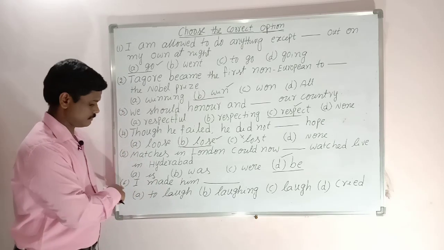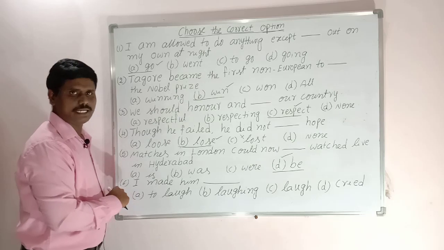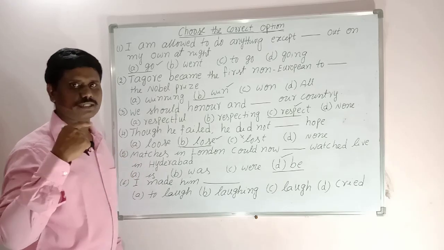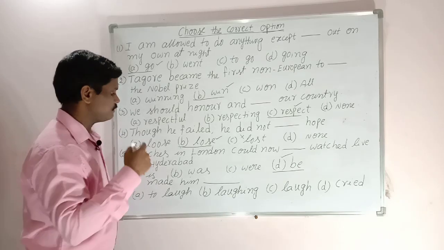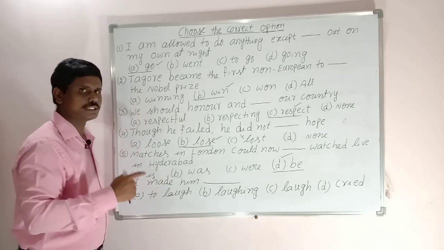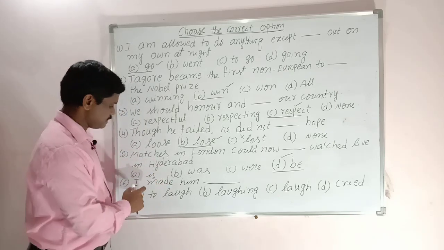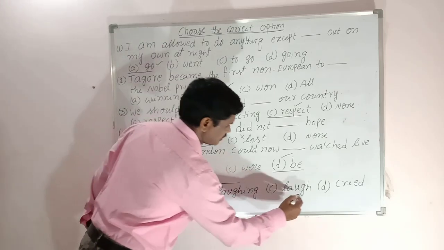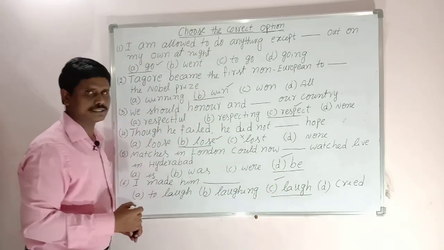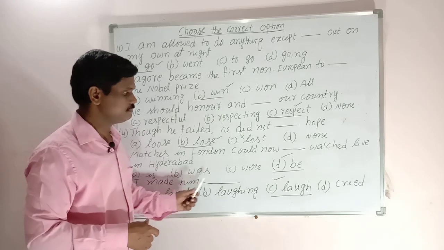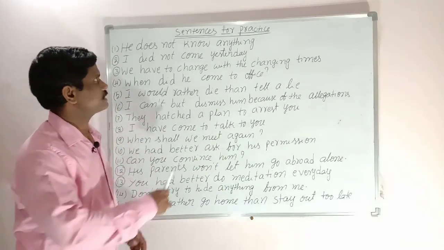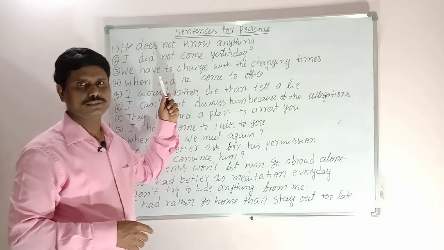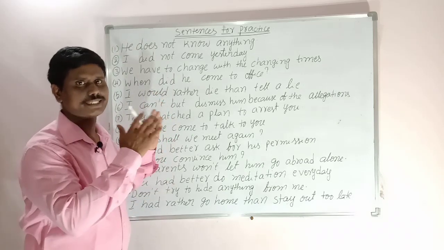Now let us go to the next one. I made him dash. Make, made, made. After make, after let, after help, generally we use verb 1 because these verbs are called causative verbs. That means this person made this person laugh. So the correct answer is verb 1, that is C, laugh. I made him laugh. Some sentences are given for practice: practice for verb 1, usage of the base form of the verb, in day-to-day sentences.